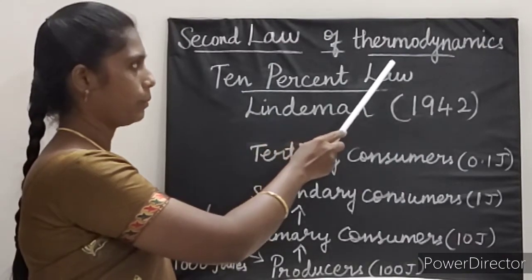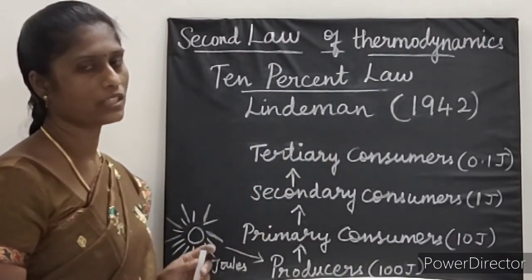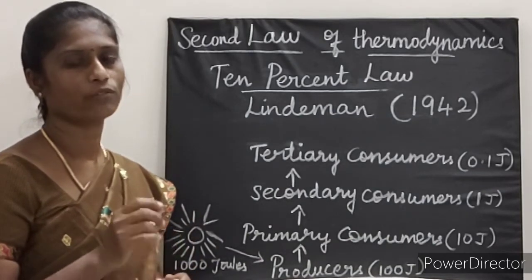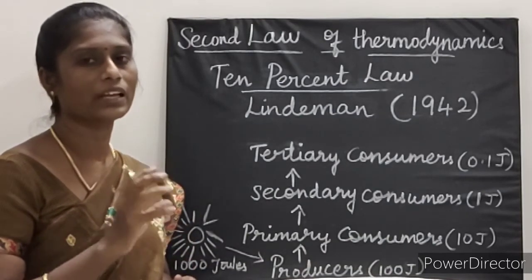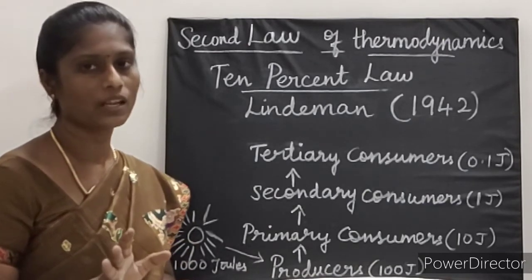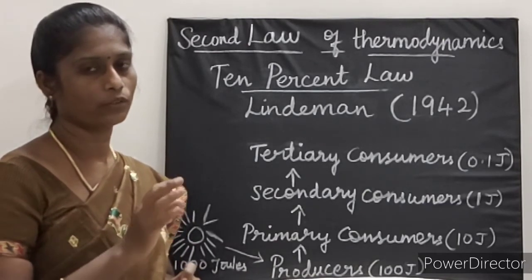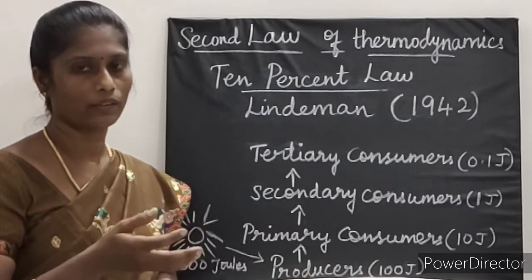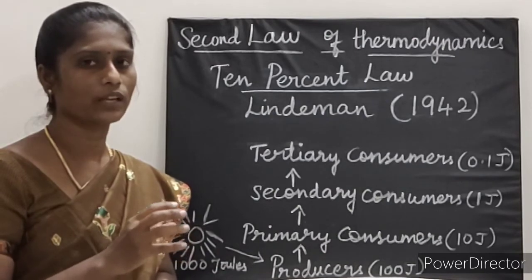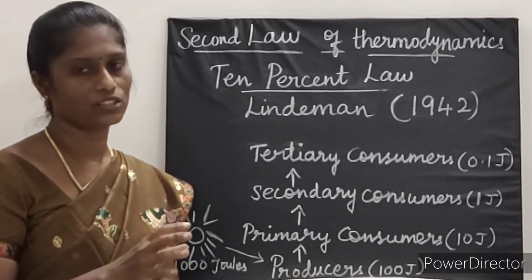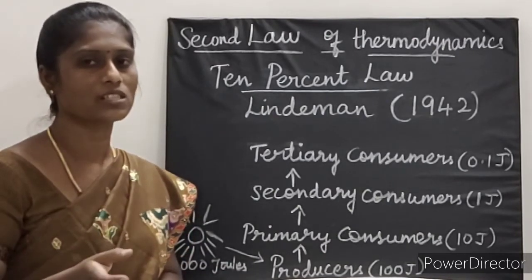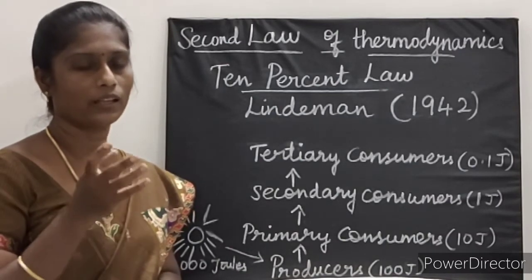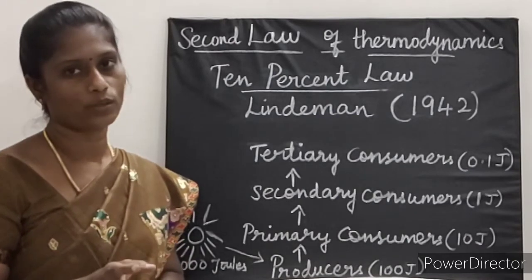Second law of thermodynamics. What does the second law of thermodynamics state? It states that energy transformation results in the reduction of free energy in the system. Usually energy transformation cannot be 100% efficient. As a result, in energy transfer from one trophic level to another trophic level, only 10% of the energy is stored in the living tissues. The remaining 90% is lost in the form of heat through respiration. It is an irreversible natural process.